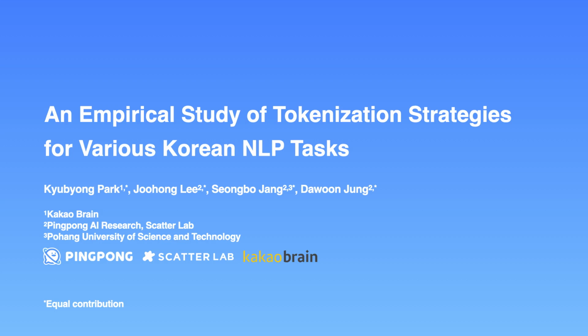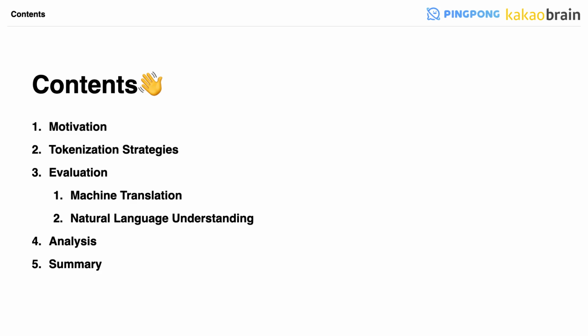Hi, my name is Bo Zhang, and I would like to present an empirical study of tokenization strategies for various Korean NLP tasks, written by Gyubyung Park from Kakao Brain, Juhong Lee and Daun Jung from Pingpong AI Research, and Bo Zhang from Postech. Our work covers the area of morphology and word segmentation in Korean.